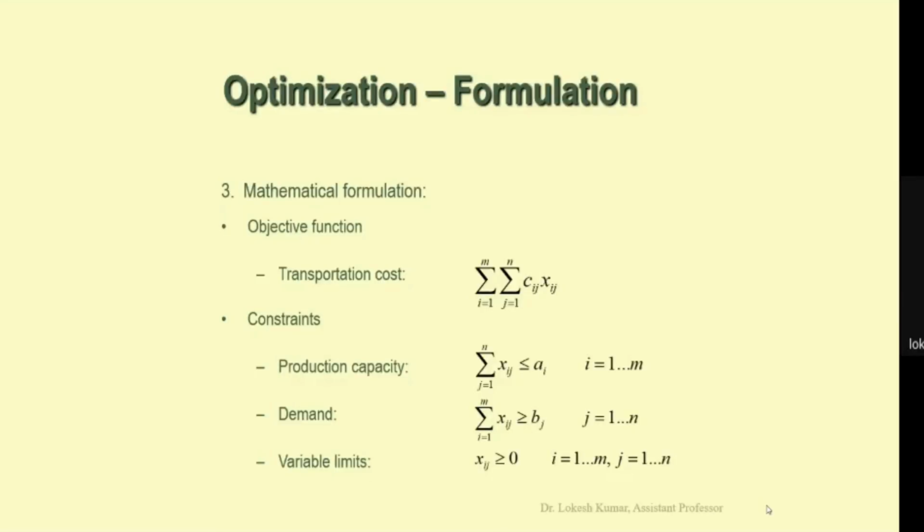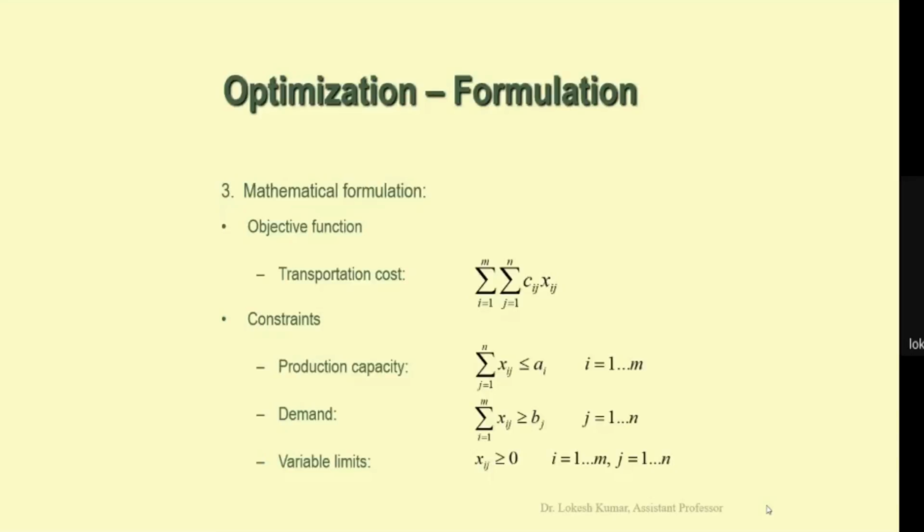The first summation is for the factories i from 1 to m, and the second summation is for the customers j from 1 to n, and xij is the number of products shipped from factory i to customer j, and the cost of shipment is cij.